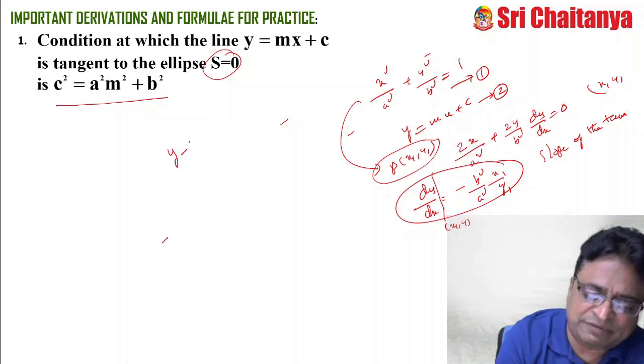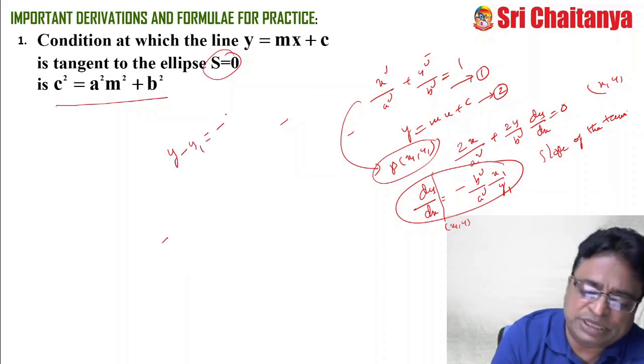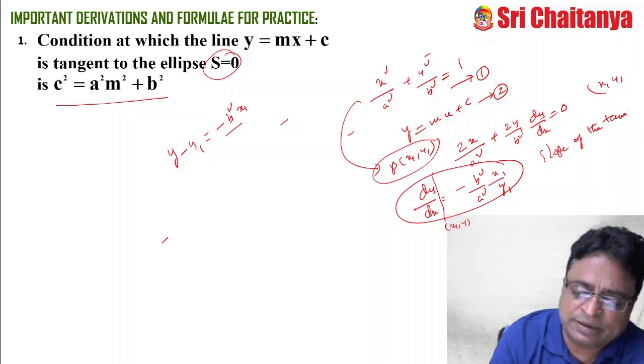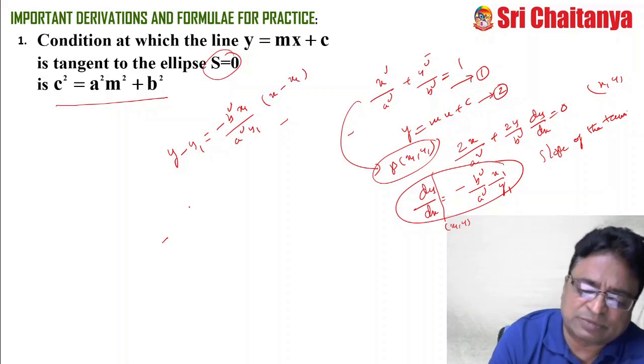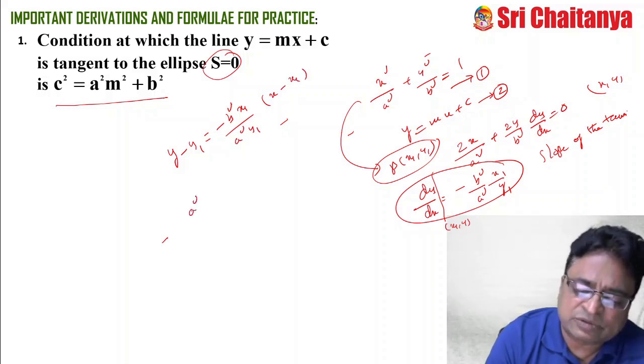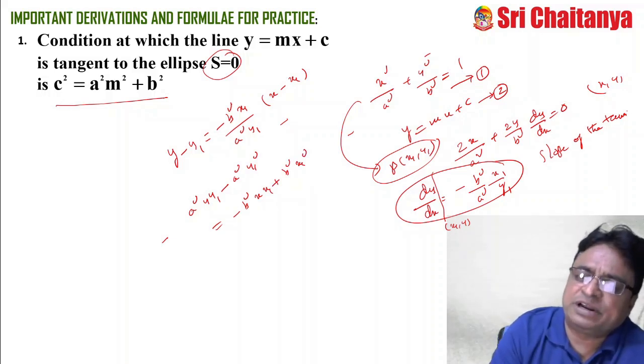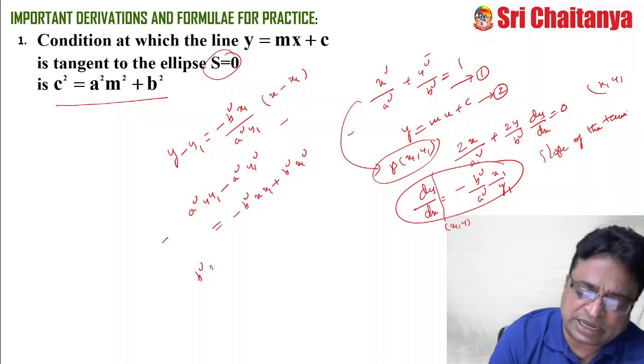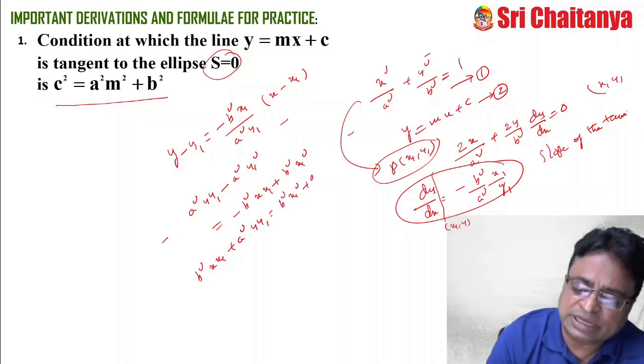That is y minus y1 equal to my slope, b square x1 by a square y1, into x minus x1. Cross multiply. That means a square y1 y minus a square y1 square equal to minus b square x x1 plus b square x1 square. Bring that minus term right to left and left to right. Therefore, b square x x1 plus a square y y1 equal to b square x1 square plus a square y1 square.